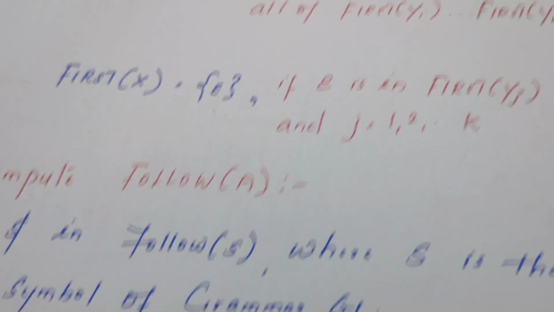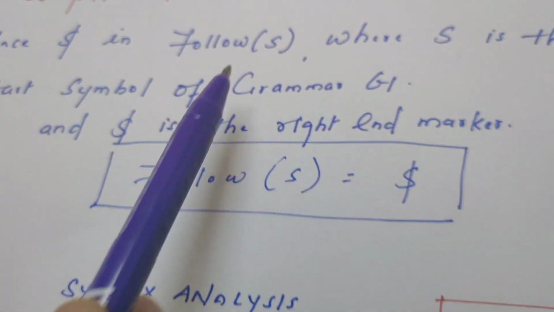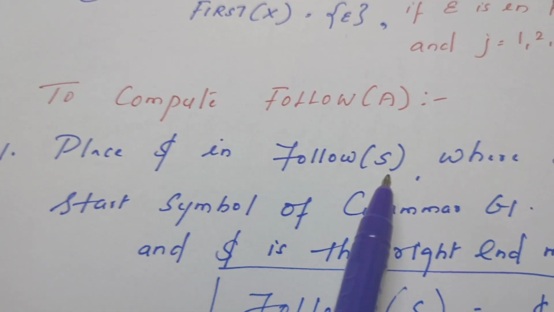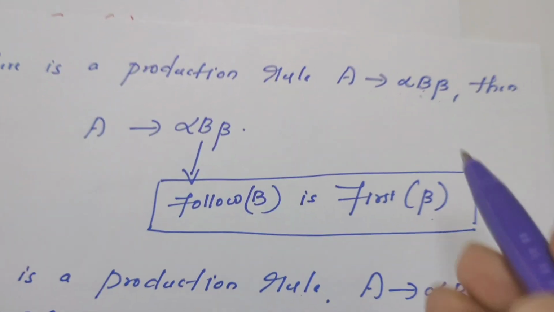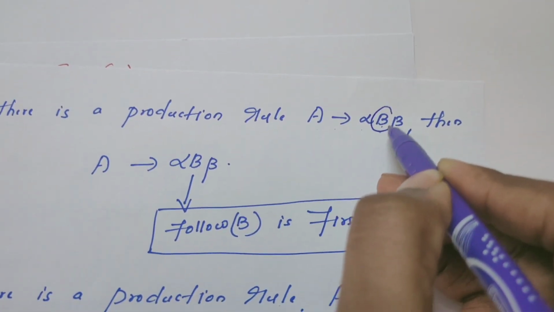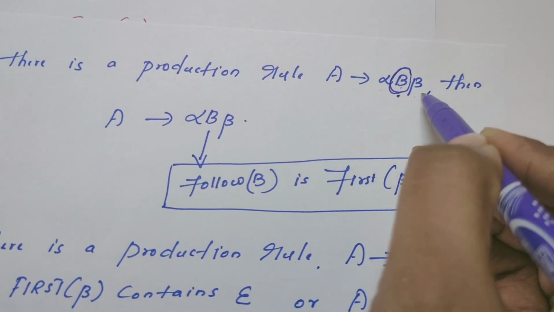So to compute follow of A, the very first rule is a simple rule. We have to put the dollar symbol in the follow of the start symbol of the grammar. And the second and the third rule, you need to match with this pattern: A derives alpha B beta. Remember, every time we are trying to compute follow of B. Follow of B is nothing but first of beta.